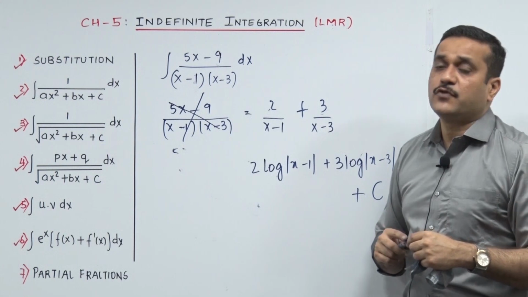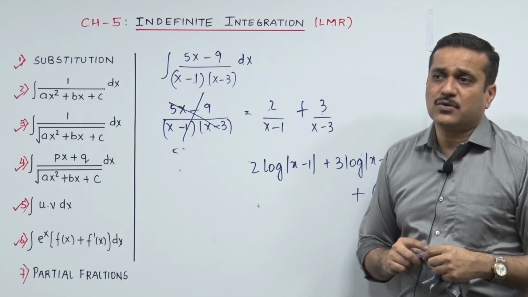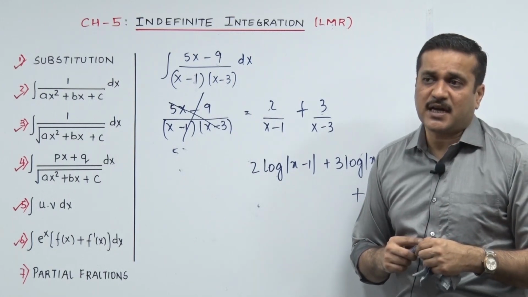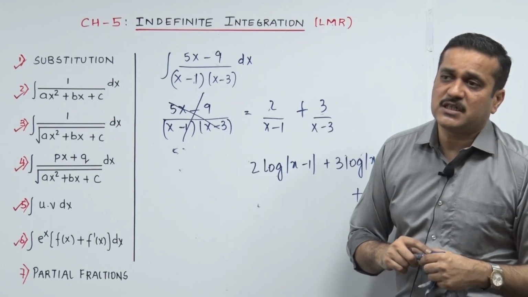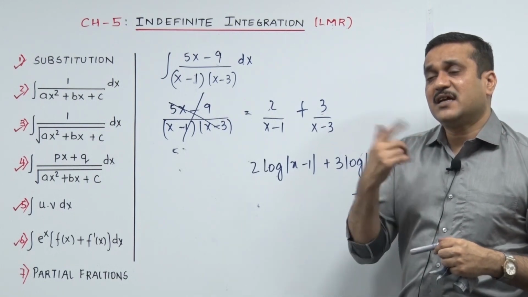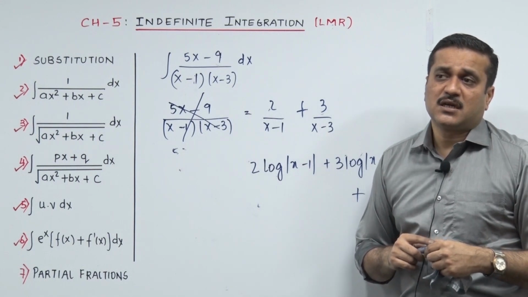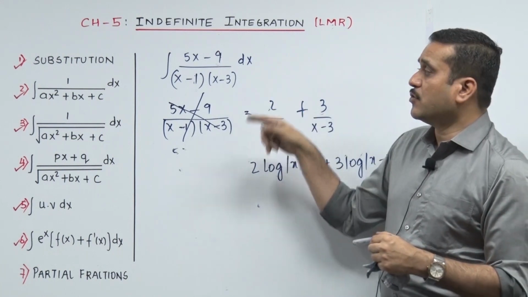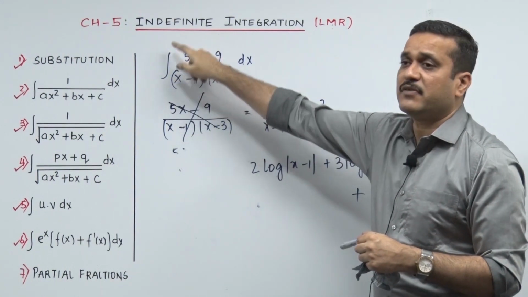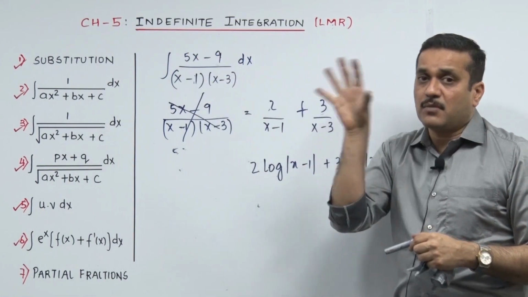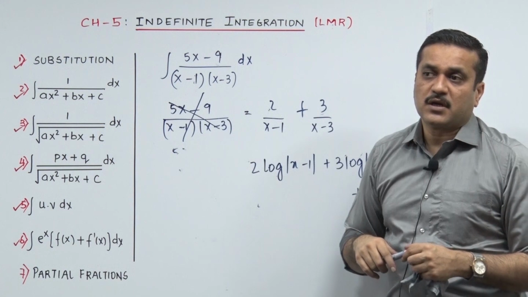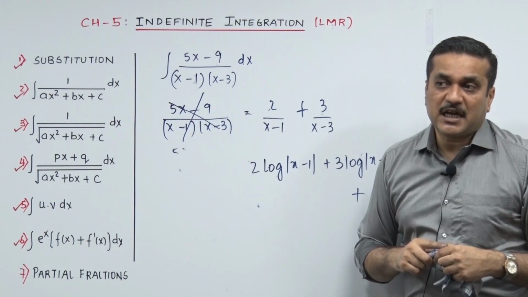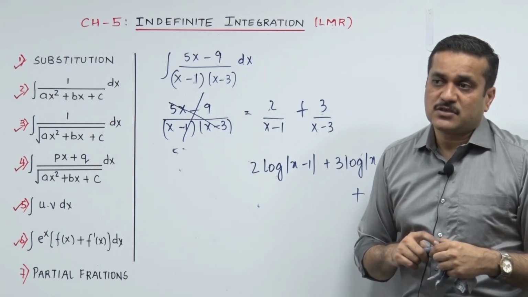You have got few more things in that, but you need to check into your notes, LMR sheets probably, or maybe your notes what you have created. I just wanted to display partial fraction ka ek sum, even in the next coming chapter, partial fraction ka sums, board point of view se very important of this configuration. When you go in the definite integration, where you are integrating between the two limits, many times apart from property based sums on which we are going to focus more, they happen to ask you partial fraction ka sums. So probably we'll have 1 or 2 sums over there also. We'll enjoy in that, the chapter 6.